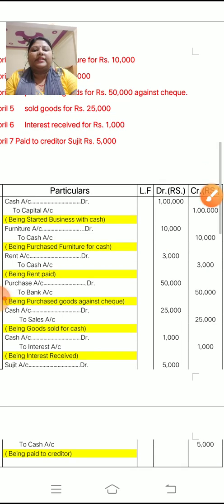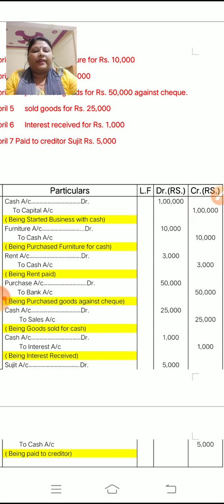Now children, next one is sold goods, April 5, sold goods for rupees 25,000. Here you have sold the goods for rupees 25,000. So when you are selling something, what comes in? Yes, cash.